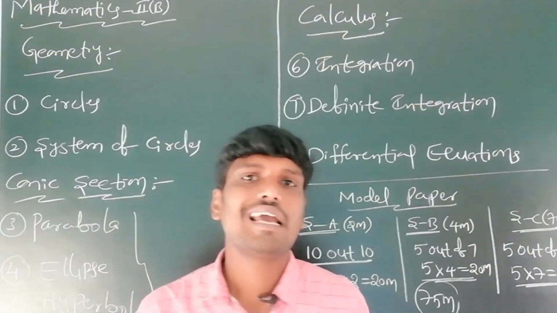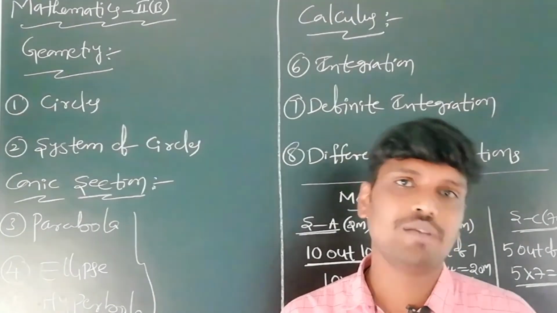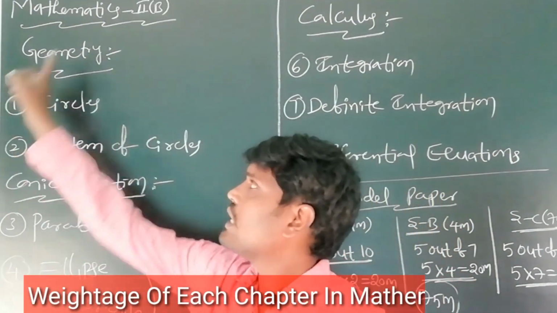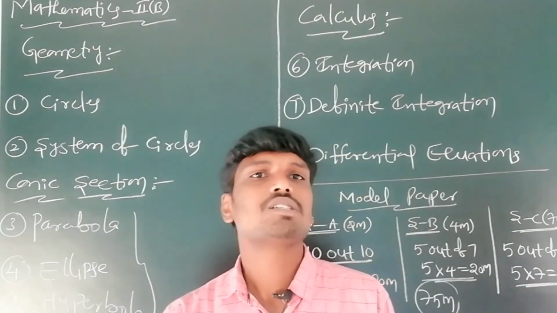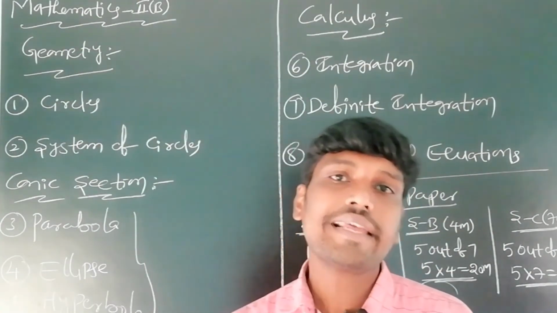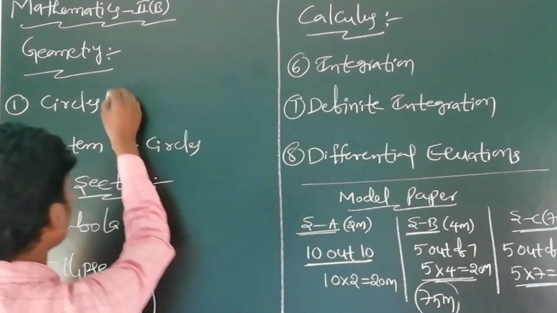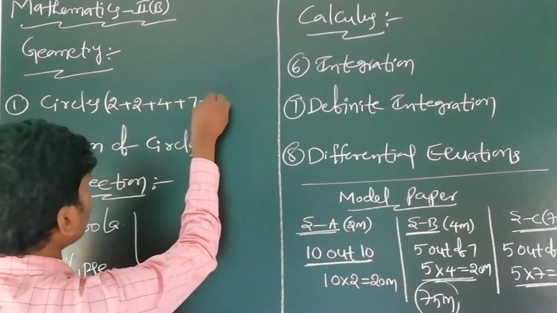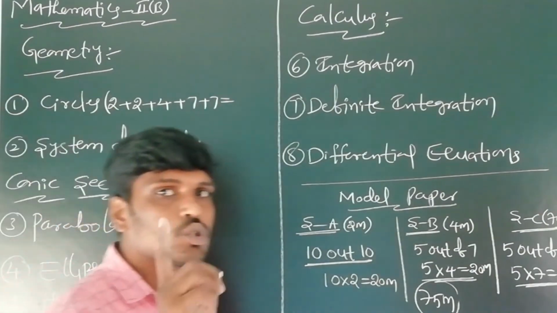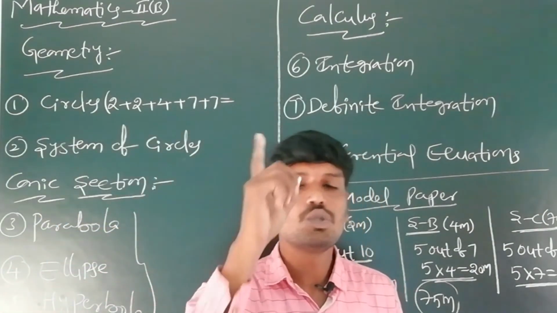After that, what is the weightage of each chapter in Mathematics 2B? First we go to the geometry part. What is the first chapter of geometry? The first chapter of geometry is circles. Circles has two 2-marks questions, one 4-marks question, and two 7-marks questions.